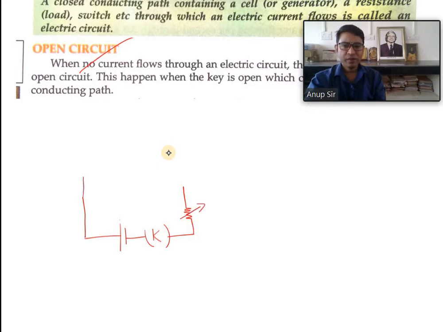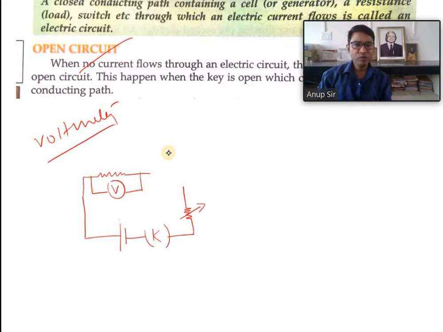Now I keep one resistance over here, and across the resistor a voltmeter has been connected. It is not the necessary part, but just to find out the potential difference, we have connected a voltmeter. Voltmeter is just another form of the galvanometer, but it has a very high resistance and it should always be connected in parallel. And to measure the current, I connect the ammeter.